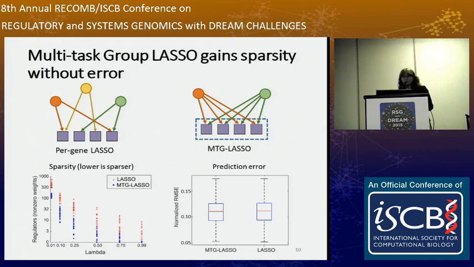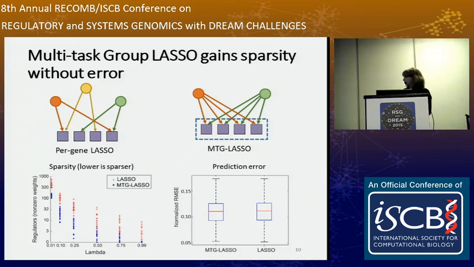This framework has one parameter, lambda, which controls the weight on the sparsity penalty versus the loss in the objective function. We compared the group version, or MTG lasso, to the regular per gene lasso, and observed that as we vary lambda, MTG lasso identifies fewer non-zero regression weights, giving a sparser solution.